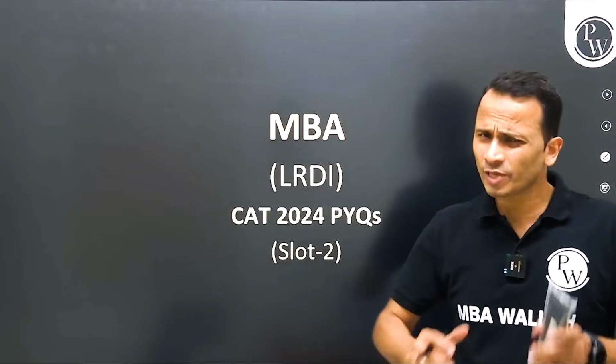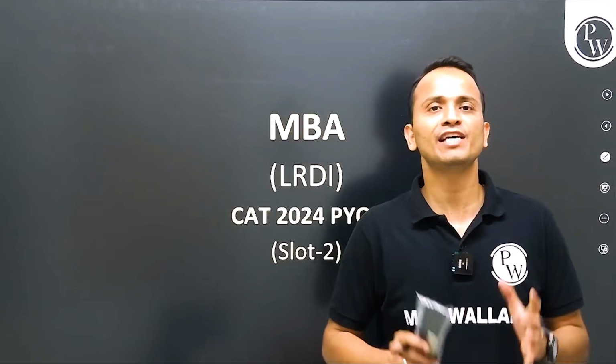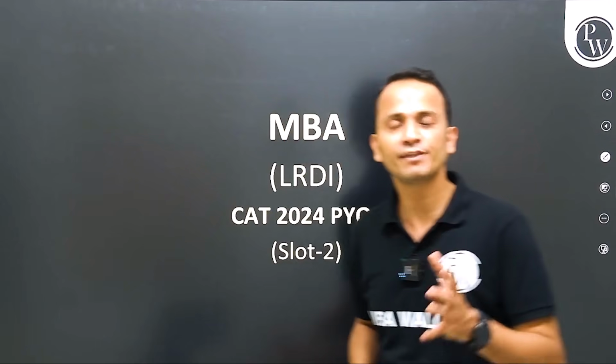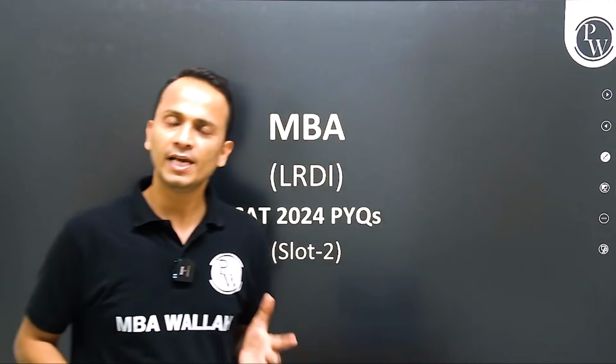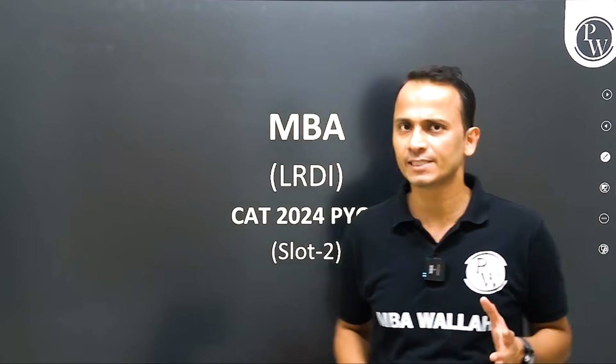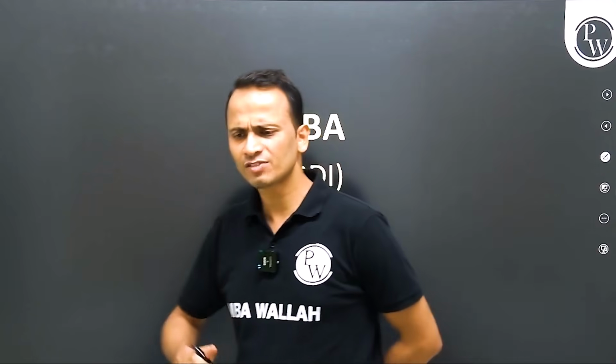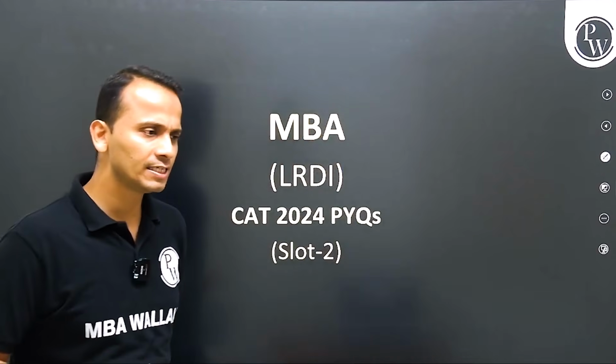And today in this session, we shall continue from where we left off in the previous session. So my dear friends, if you remember correctly, in the last session we were discussing the different sets. First of all, we built up a strategy and then we discussed some of the sets of CAT 2024 LRDI section, slot number 2. In that slot number 2, we saw there were 5 sets of different difficulty levels.